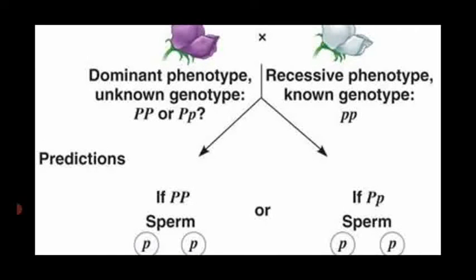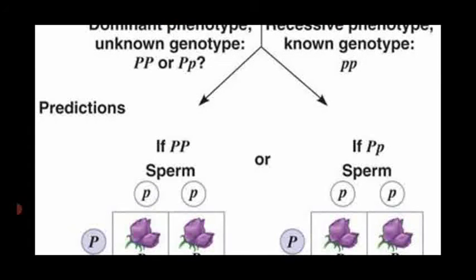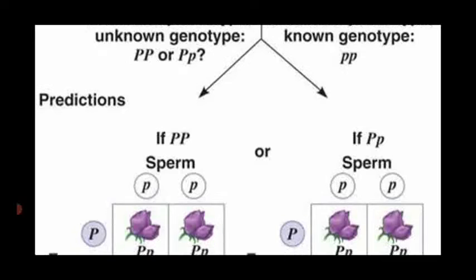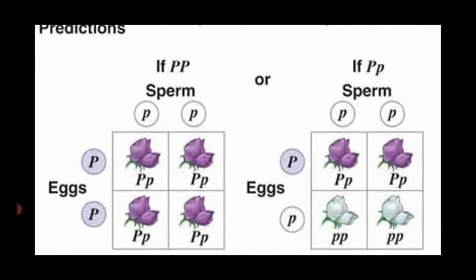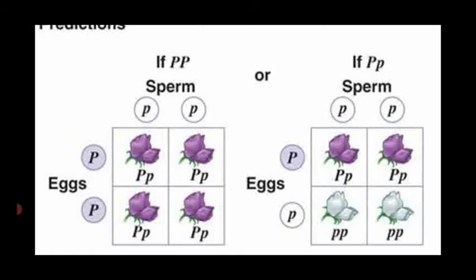First one, PP, that is capital P, capital P. Then here you are getting capital P and small p. Okay. So both of them are crossed together. We are getting first one, all are purple color, but heterozygous. All are purple color but heterozygous.